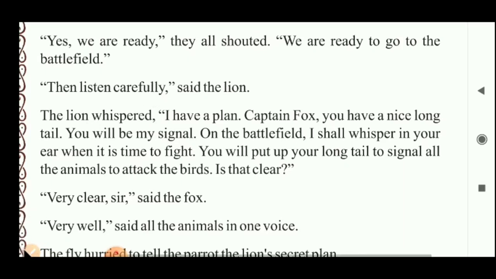To speak in a soft voice. Here a new word is given: whispered. Whispered means to speak in a soft voice. I have a plan. Captain Fox, you have a nice long tail.